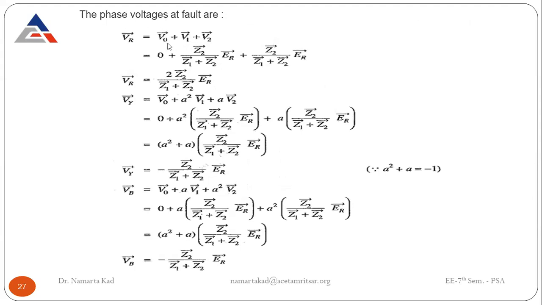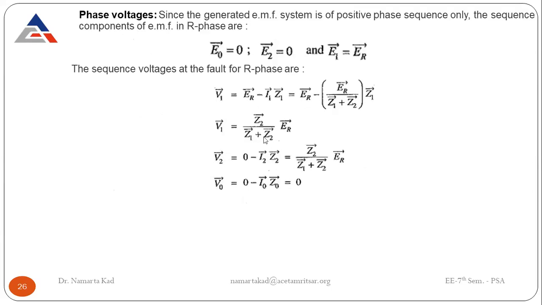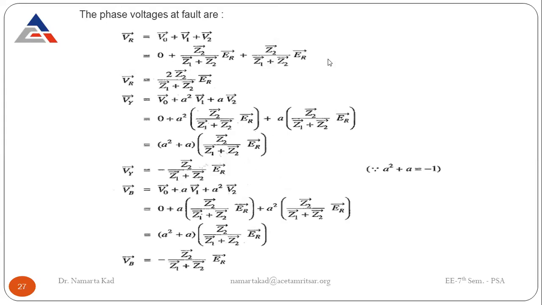So VR is equal to, we know the formula, V0 plus V1 plus V2. Just add them. V0 is 0, V1 is just calculated, V2 is this much, and just put down their values and you come up with 2 times Z2 divided by Z1 plus Z2 into ER. Similarly, VY has the formula V0 plus A square V1 plus A V2.